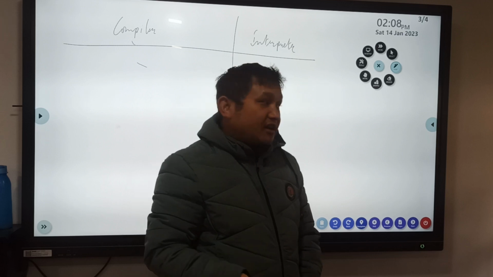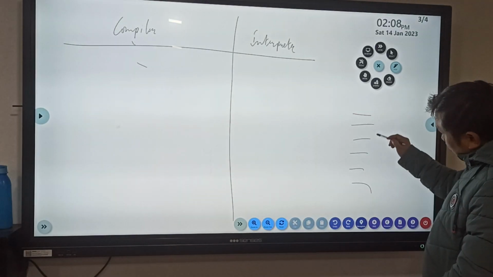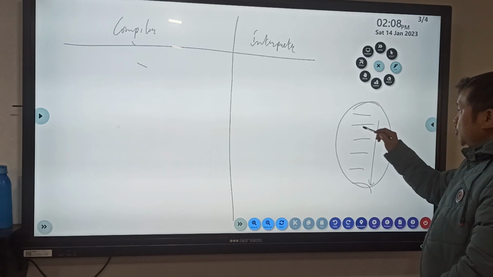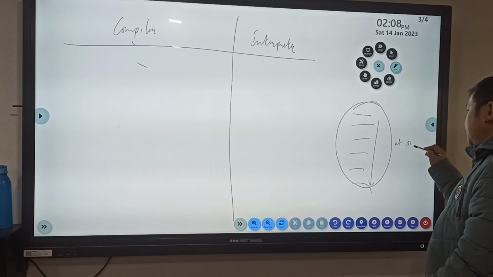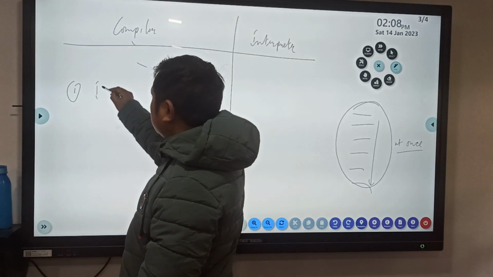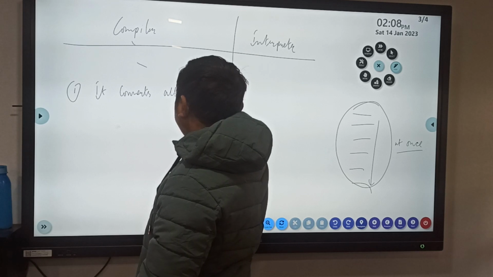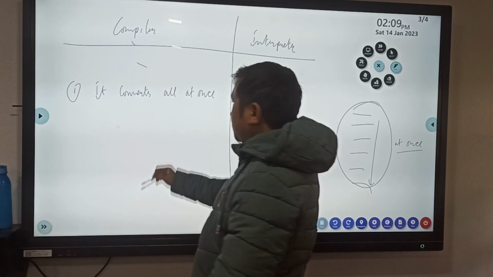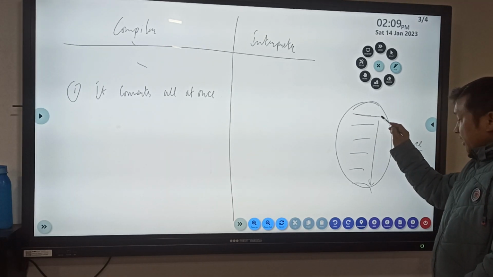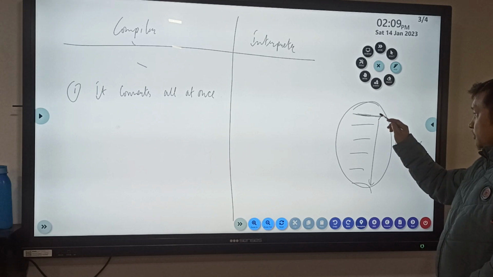Now compiler, let's consider this is the code that you have written. The compiler compiles all the source code at once. It converts all at once, whereas the interpreter first checks this line and tries to convert this line.